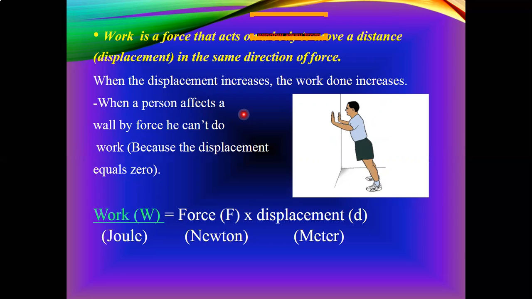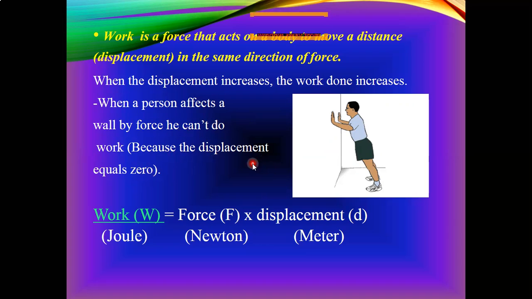What if we applied a force to push something and this something didn't move for a distance? Then we cannot describe this as work. Example: when a person pushes on a wall with force, he cannot do work. Why? Because the displacement here is zero.